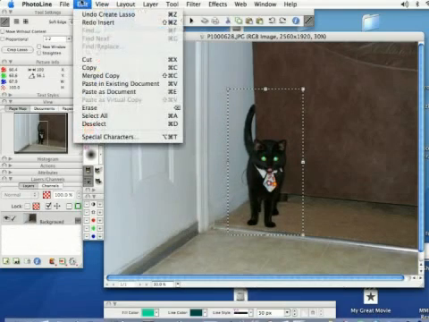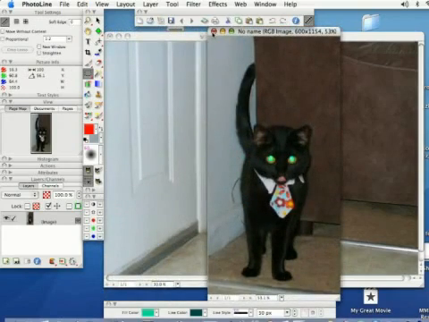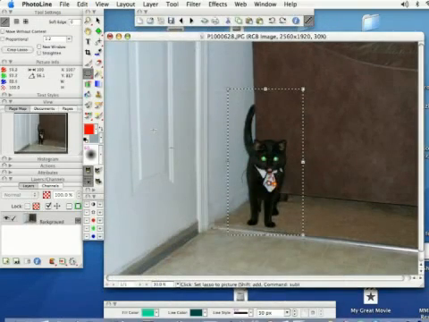And also, if you come up to Edit and select Paste As Document, that's going to create my selection in a brand new document there. But I'm going to go ahead and close that out.